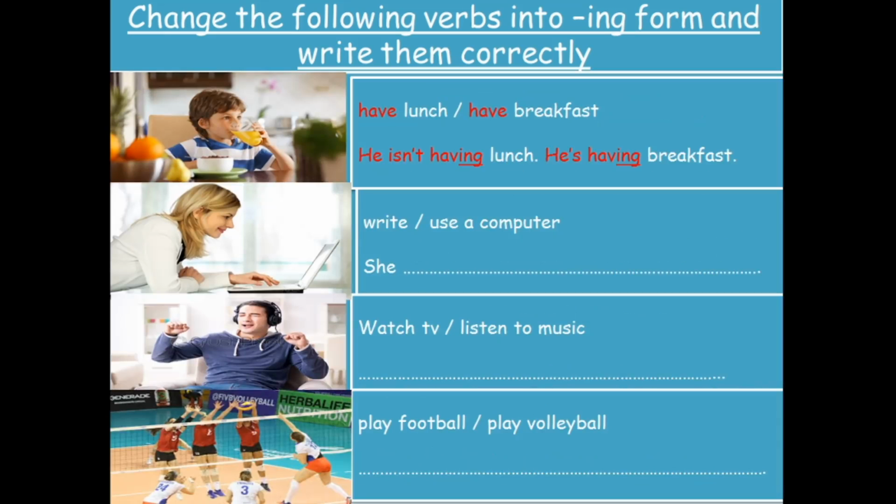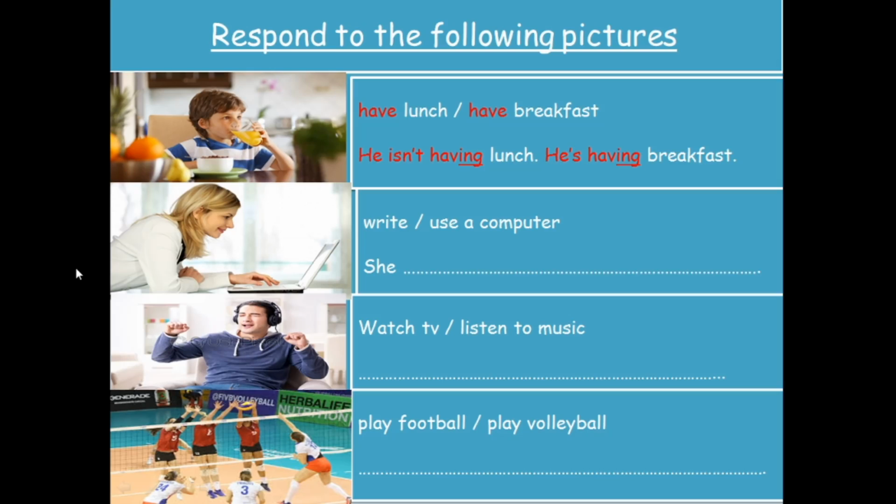Let's move to the last exercise in our course of today. So change the following verbs into ing form and write them correctly. Look at the picture here. What do we see the boy doing here? Is he having lunch or having breakfast? See, he's drinking an orange juice, of course. So he's having breakfast. So I should say, he isn't having lunch, he is having breakfast.